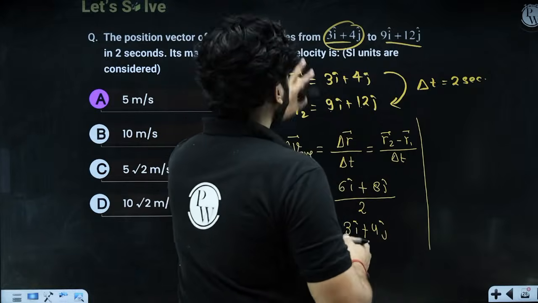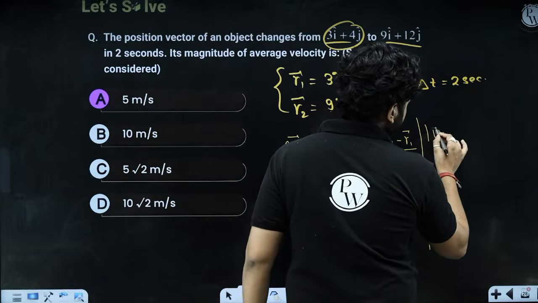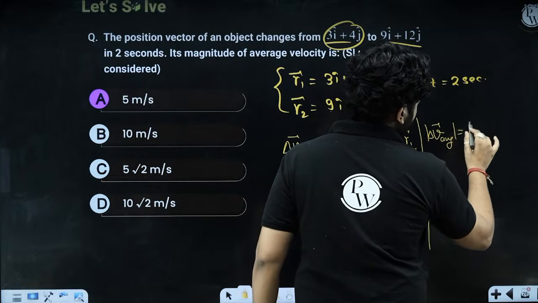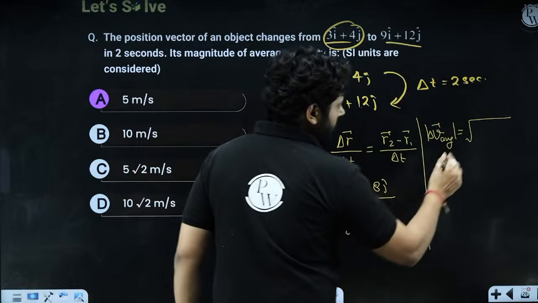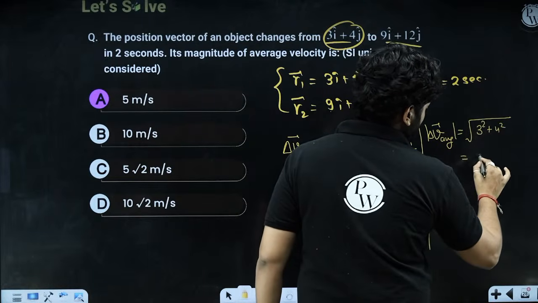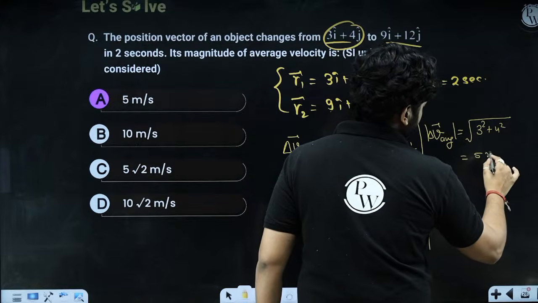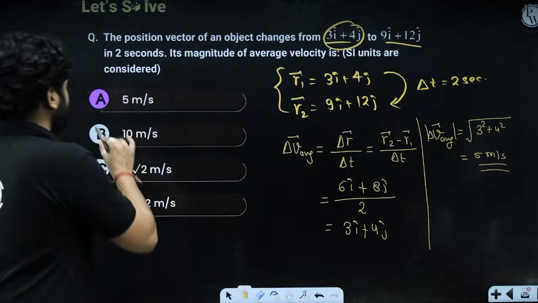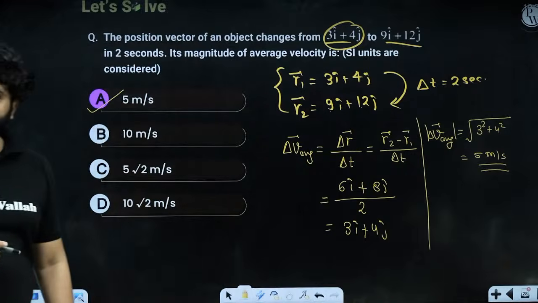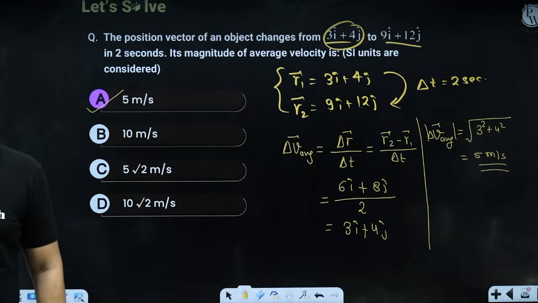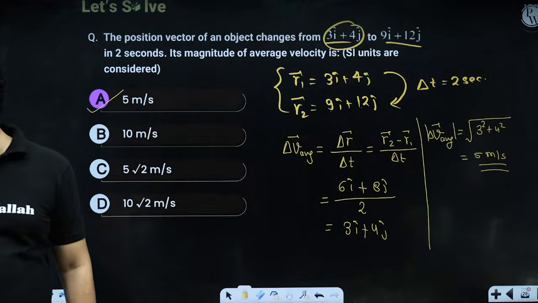the magnitude of average velocity will be under root this is square plus this is square, under root 3 square plus 4 square. So 9 plus 16 is under root 25, which is 5. Okay. So 5 meter per second is the answer, which is the option A. That is correct, right? So I hope the idea is very, very clear. So this is something velocity in 2 dimension, right? This is something that we call as velocity in 2 dimension, right?